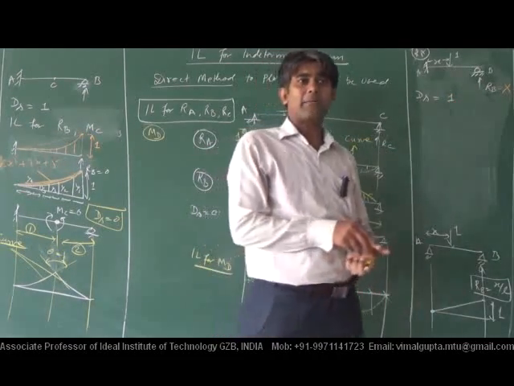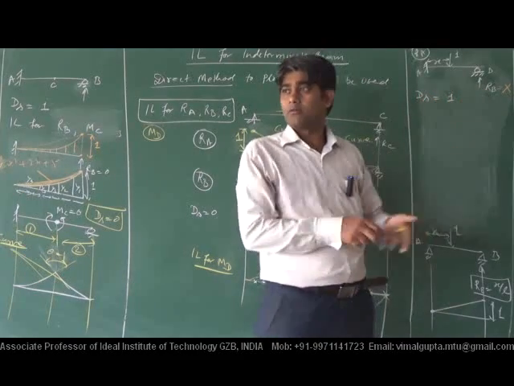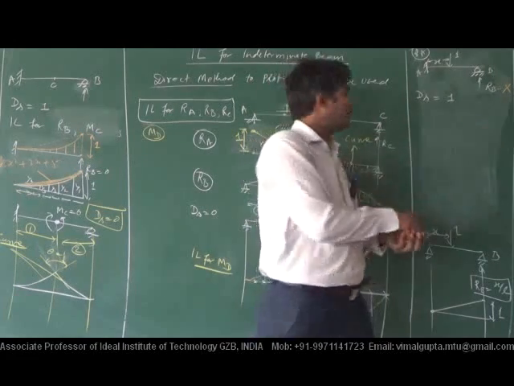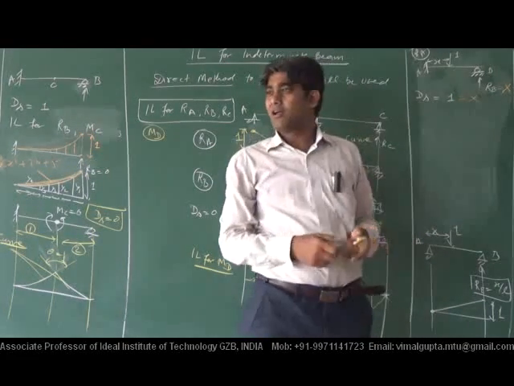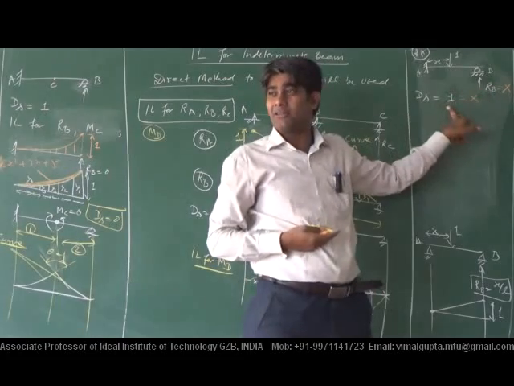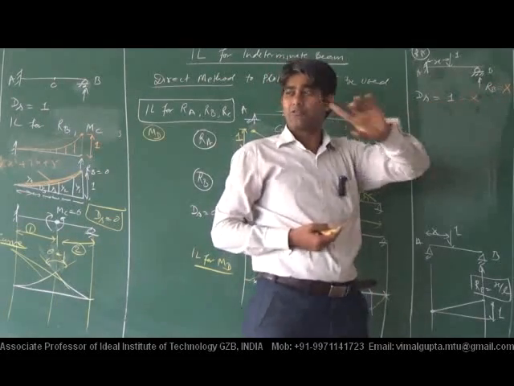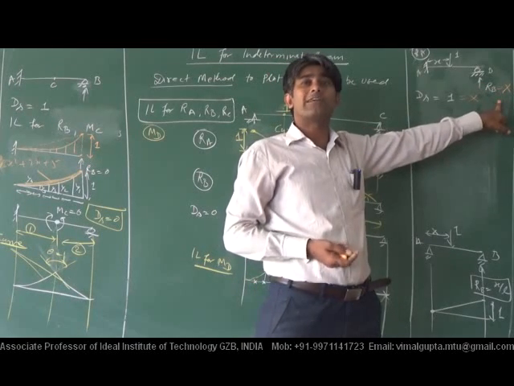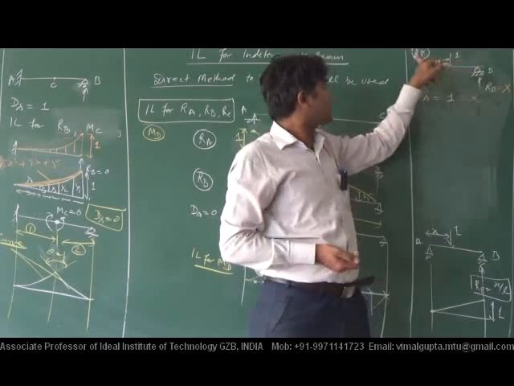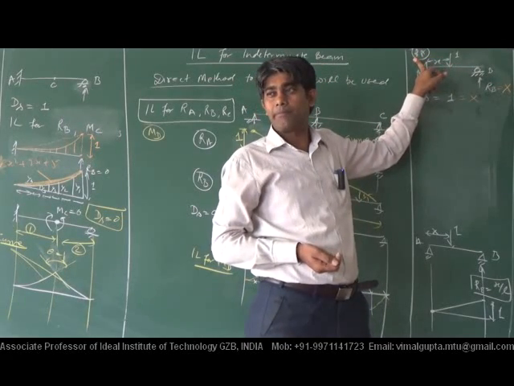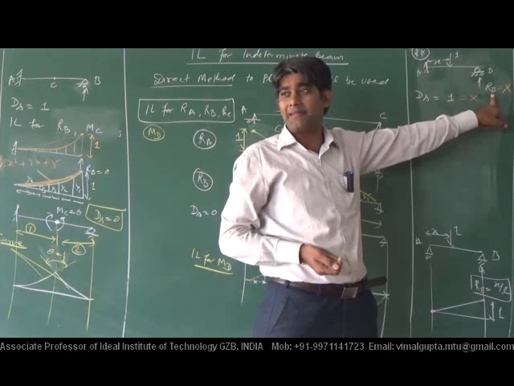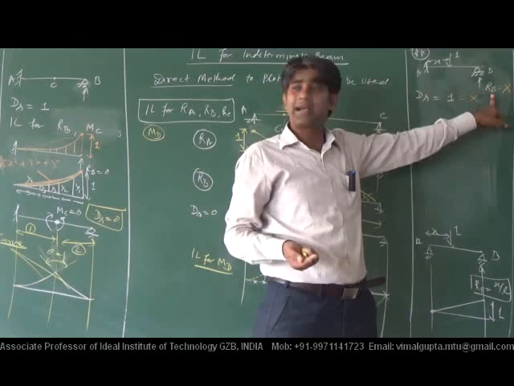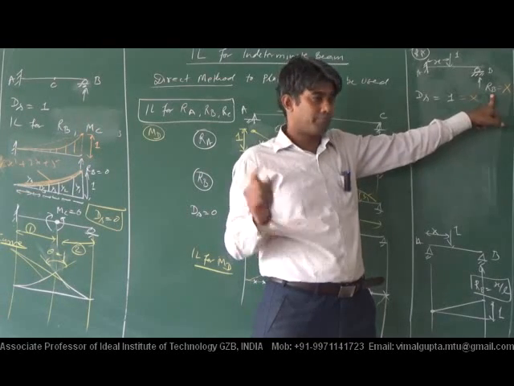So in the consistent deformation method, what is the step? We take the number of redundants equal to ds. Since ds equals 1, it must have at least one redundant, and I will take the redundant for which IL is being required. Since IL is required for RB, I will take the redundant as RB. Clear?